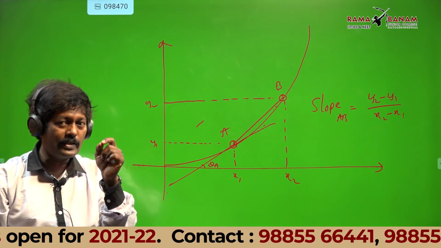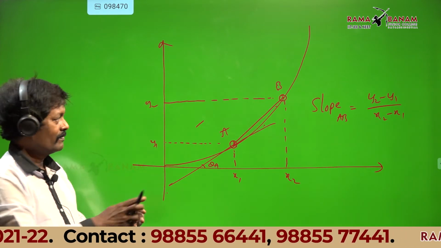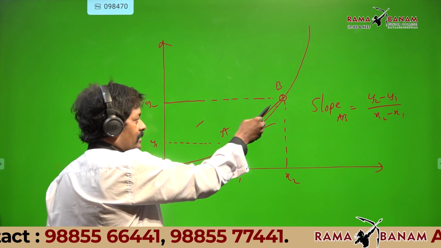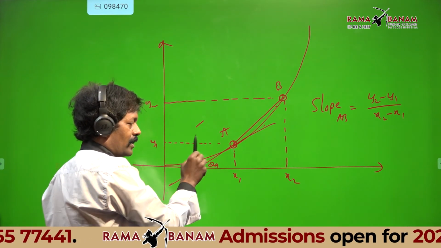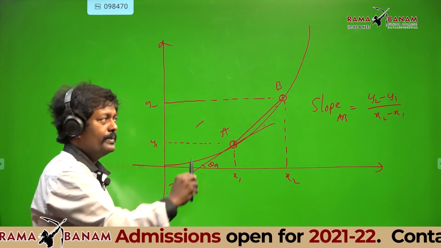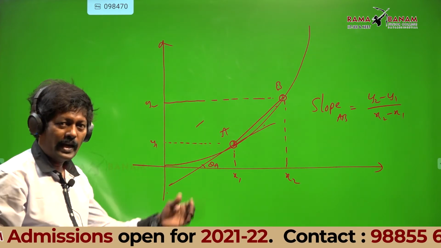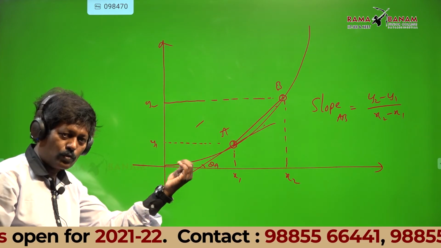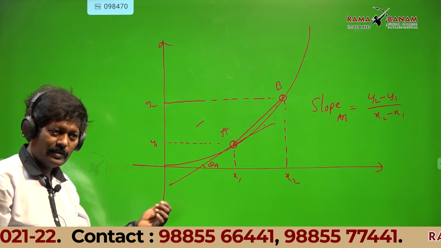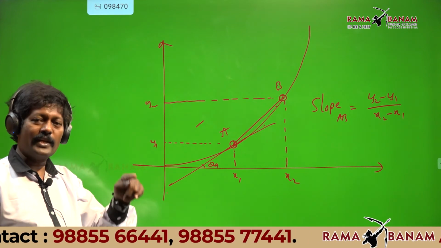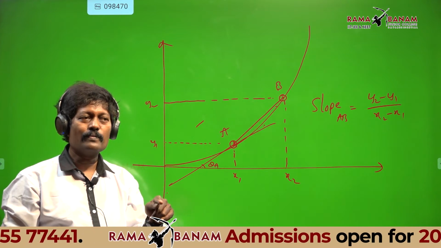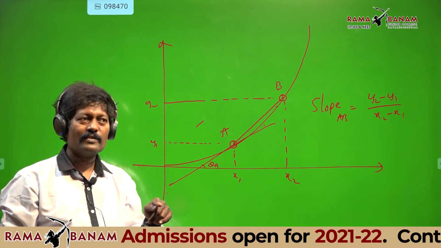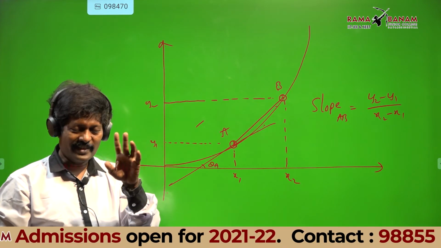Listen very carefully. The slope of the line AB and the slope of the tangent at A are not equal when B is far away. As B comes closer and closer to A, the slope of the line AB becomes almost equal to the slope of the tangent at A. Yeah, very good.